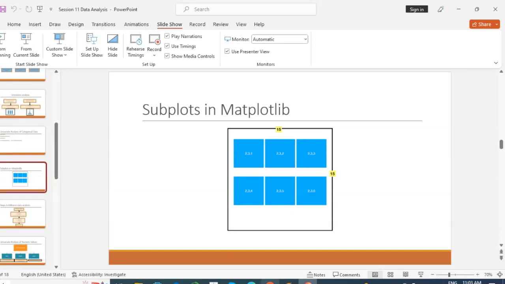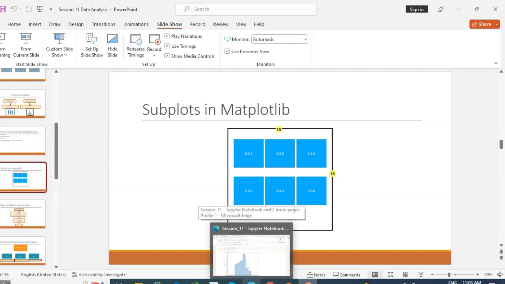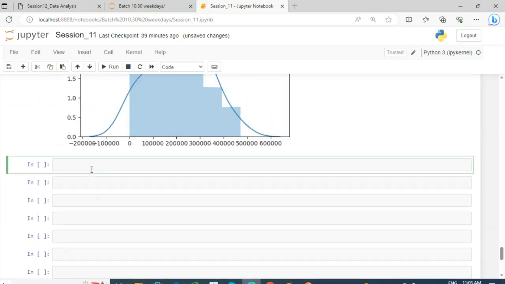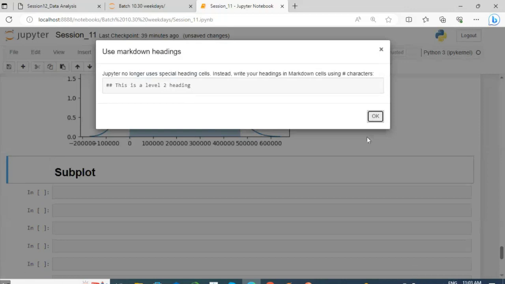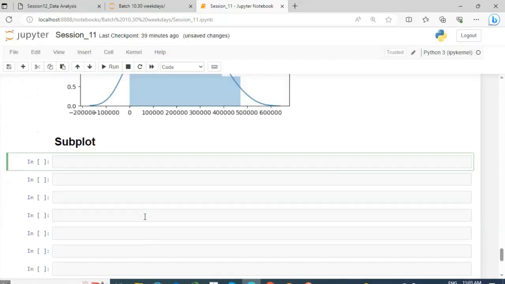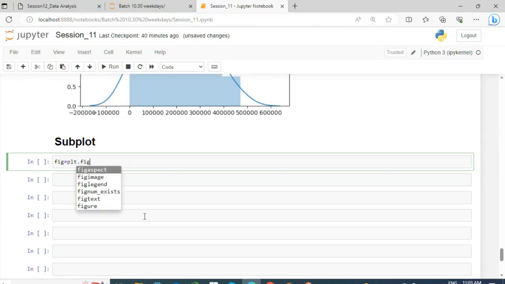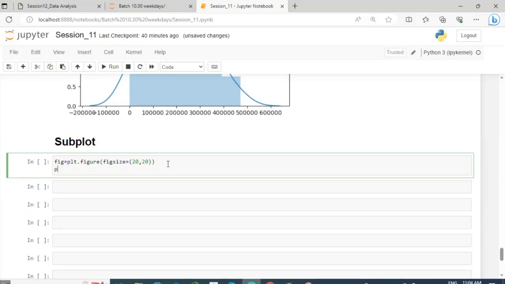So the syntax is that you have to define fig equal to plt.figure and figsize equal to 20 by 20. So graphs of 20 by 20 size will be created in the subplots. Okay, then plt.subplot.